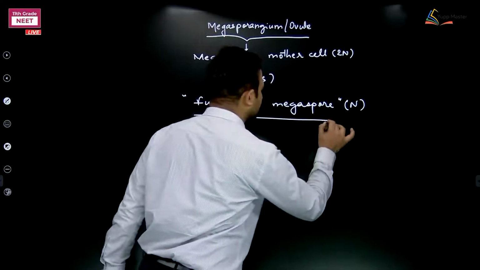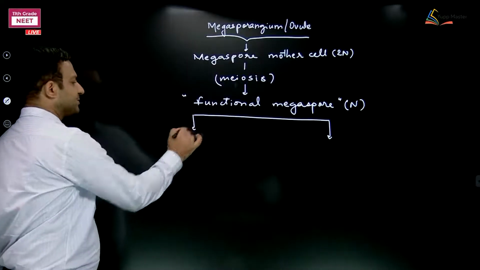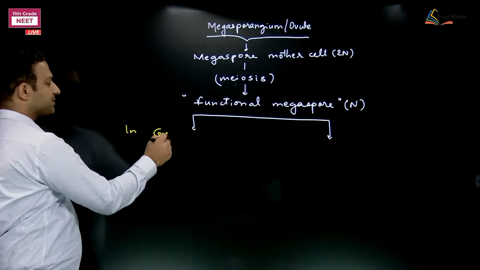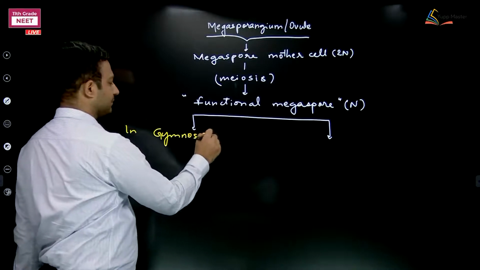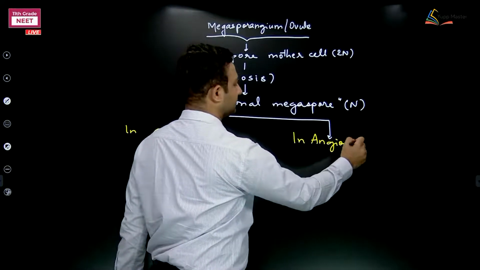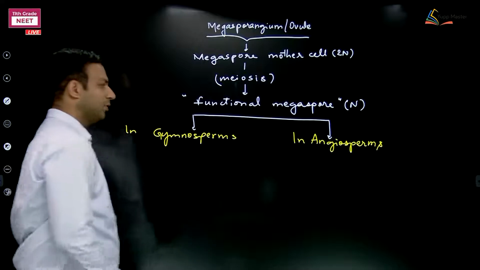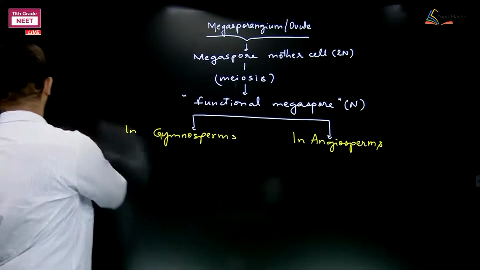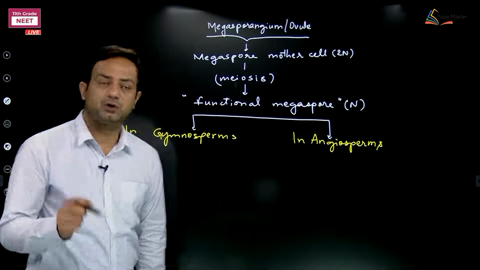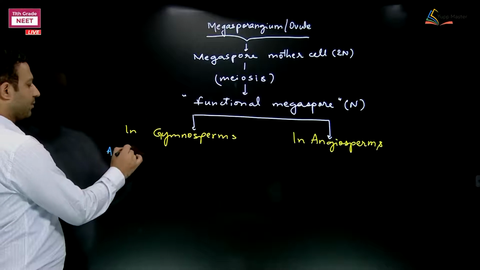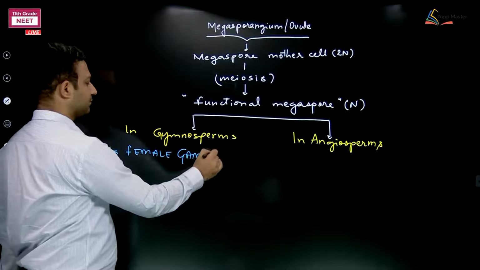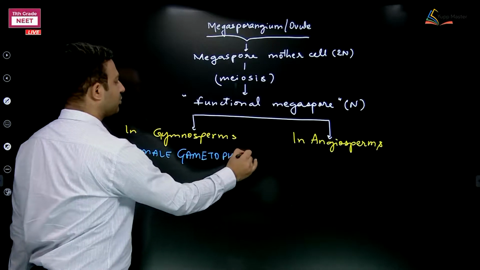So the functional megaspore in the two places. One is gymnosperms and the other is angiosperms. Okay, let's compare the two. In gymnosperm, this megaspore develops into female gametophyte. Yeah, true.